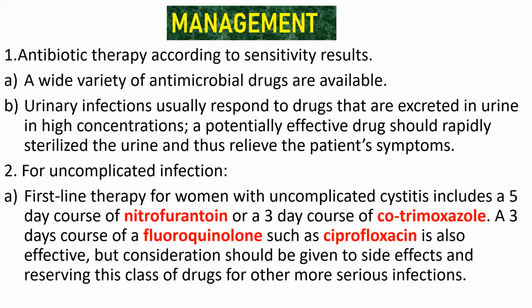So in a fill in the blank, or in the exam, if I give you that name the first-line therapy which is given for a woman for a 5 days course, then what answer will you give? First-line therapy for women in uncomplicated cases, for a 5 days course, one medication a person needs to have? Nitrofurantoin. Okay. This medication is an antibiotic.